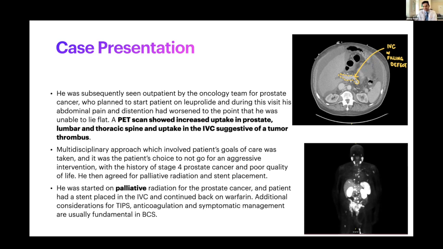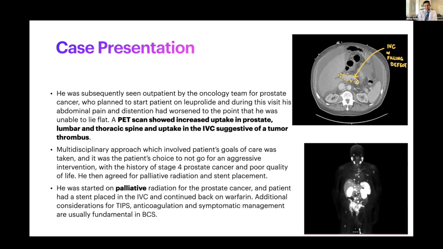As you can see in this picture here, what the PET scan showed was, of course, the prostate uptake. Besides that, the lumbar spine and thoracic spine had uptake, as well as the IVC itself. So it turns out that the IVC filling defect was actually a seeded thrombus. Now, we don't know how the thrombus got there. Was it venous spread, lymphatic spread, peritoneal spread? But it just went inside the vessel and intraluminally blocked it.